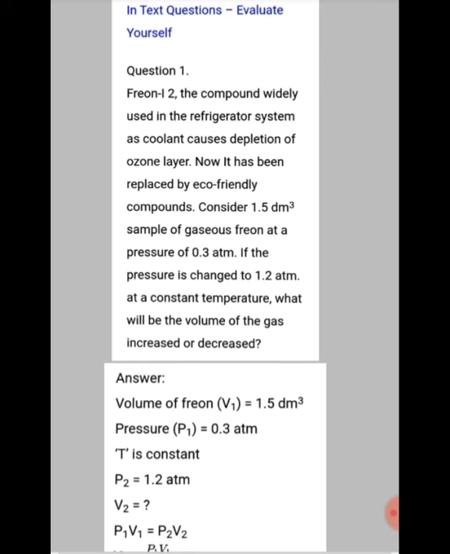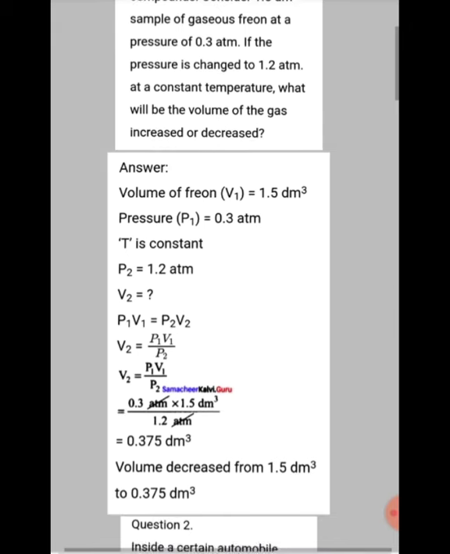See, one volume is given as 1.5 decimeter cube, but they are giving two pressures, P1 and P2. P1 is 0.3 and P2 is 1.2 atmosphere. Answer for this: the first volume of Freon, V1, is equal to 1.5 decimeter cube. Then pressure P1 equals 0.3 atmosphere, and we know temperature is kept constant, and P2 is 1.2 atmosphere. So V1, P1 and P2 are given, we have to find V2.